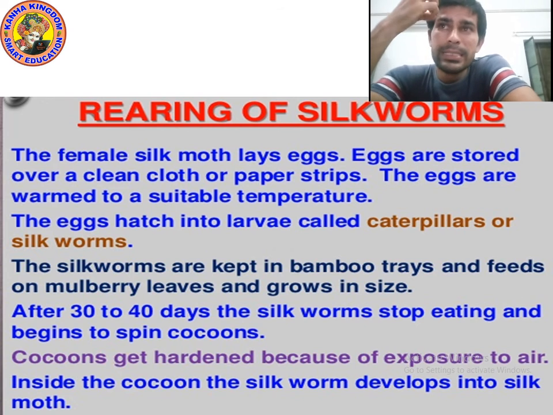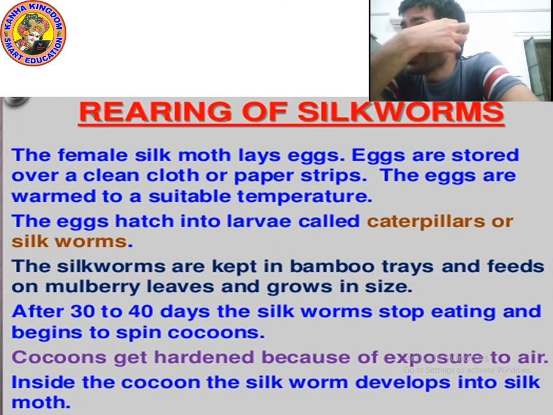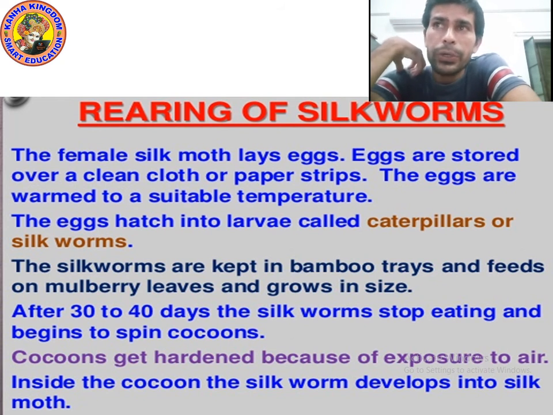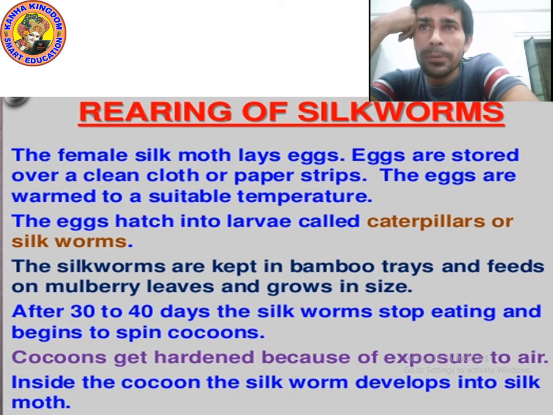Okay, the silkworm are kept in bamboo tray. Then we put them into bamboo tray, and along with it we also put mulberry leaves. So the silkworm are kept in bamboo tray and feed on mulberry leaves and grow in size. After 30 to 40 days, what happens? The silkworm stop eating and begin to spin cocoon.